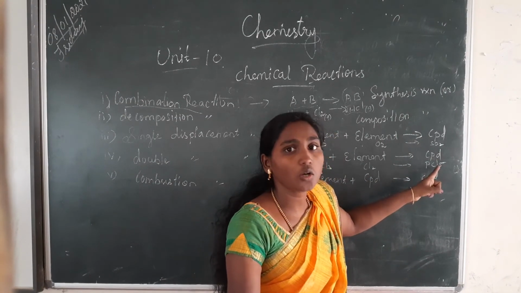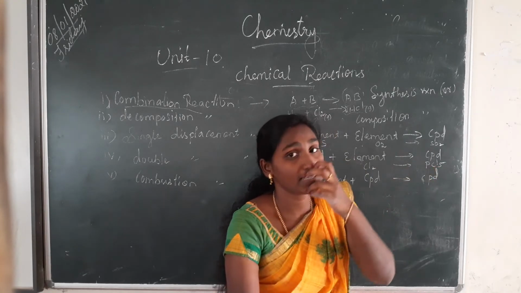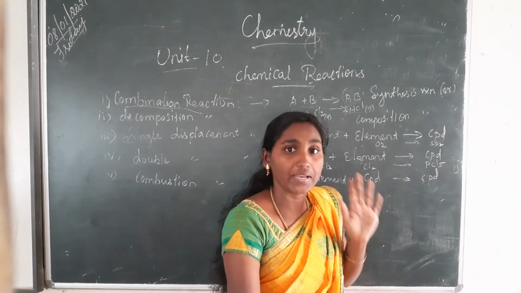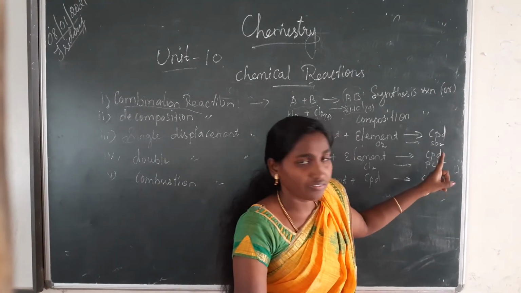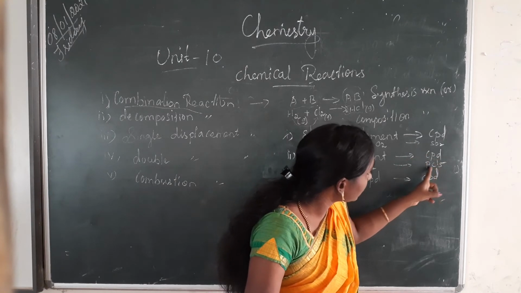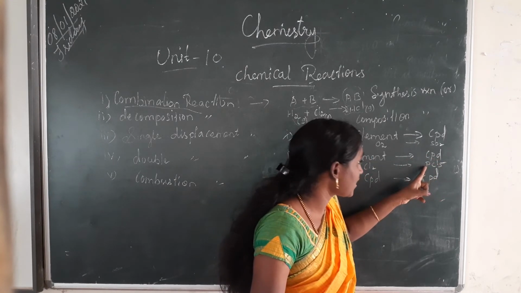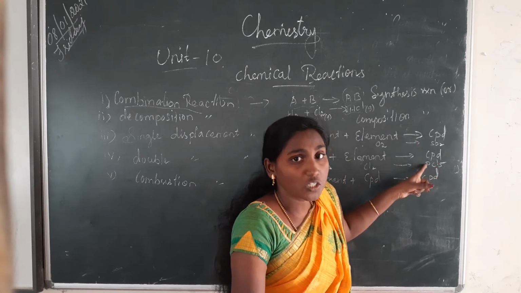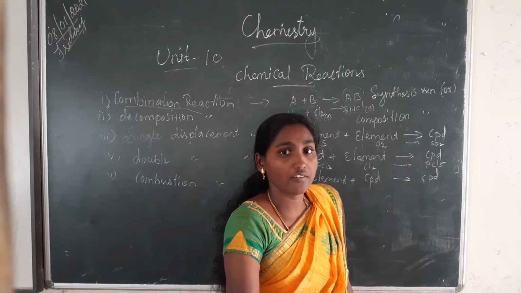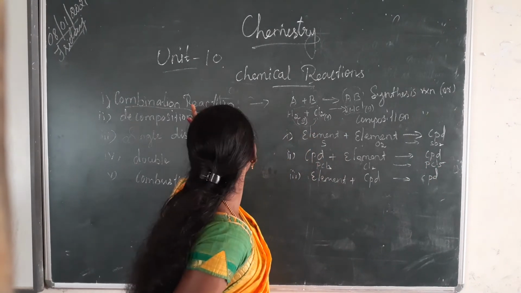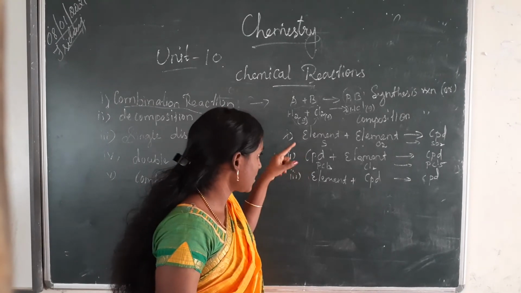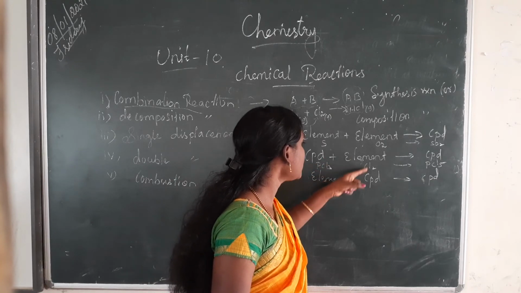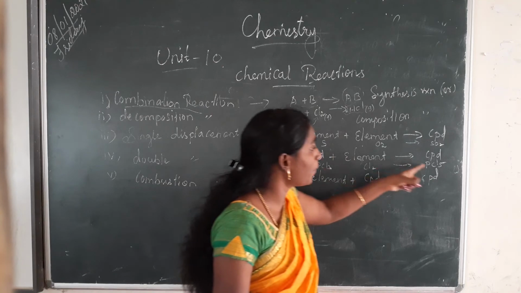Can you say this name? Phosphorus pentachloride. In the previous lesson we studied these number names, right? 5 means we should say penta. So how should you read this PCl5? P means phosphorus, this is chlorine, right? So 5, we take it as phosphorus pentachloride. Have you understood this second type of combination reaction? In the second type, one element combines with a compound to form a new compound.